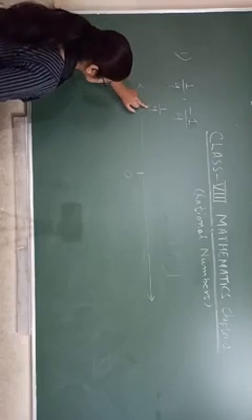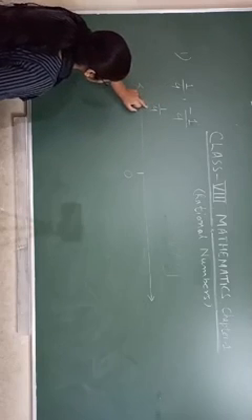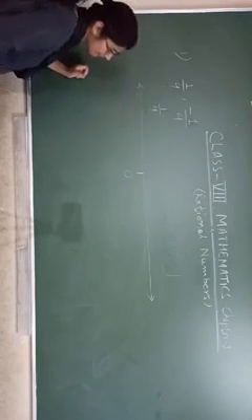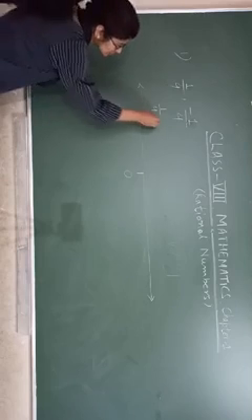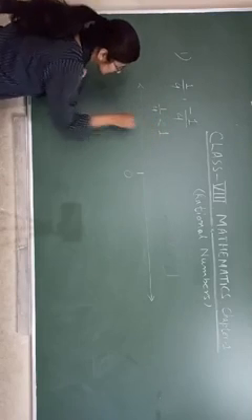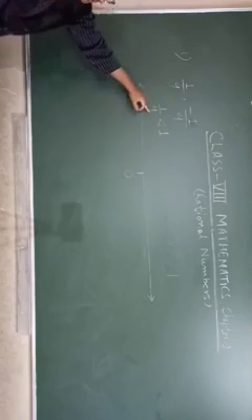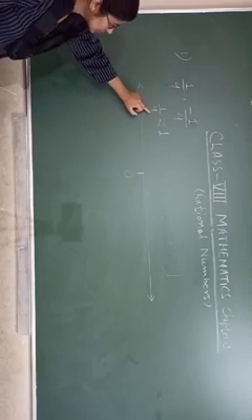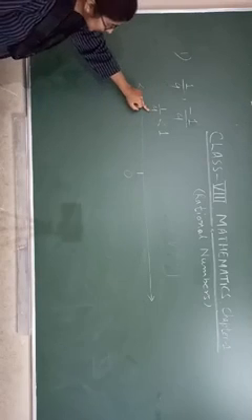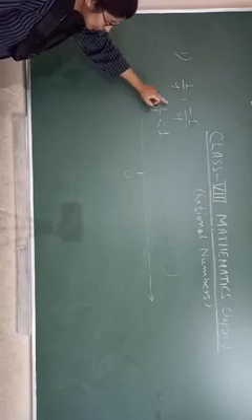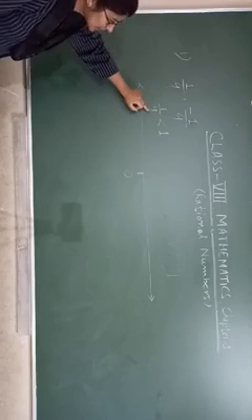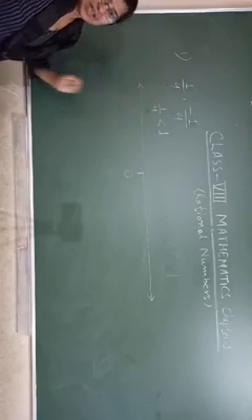1 by 4. You are looking at this one, smaller than 1. Which type of fraction is it? If you check in terms of fractions, this one is a proper fraction. Proper fractions are always less than 1.